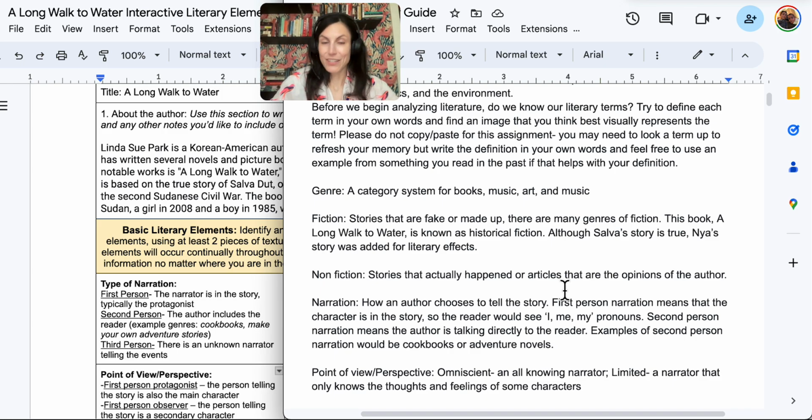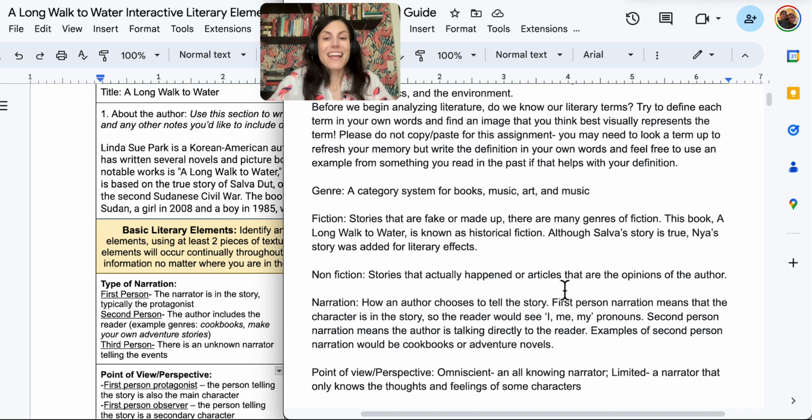In a cookbook, you have, you will need 5 cups of flour, 2 cups of sugar. That's second person because it's talking directly to the reader. Some stories will do this too. You might see the narrator drawing in the reader.